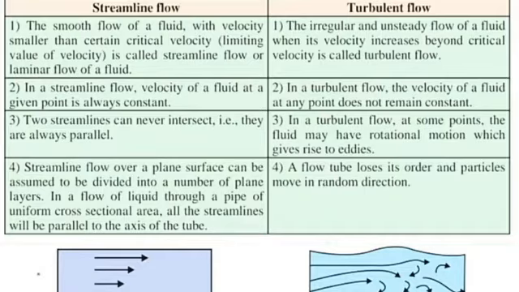In turbulent flow, a flow tube loses its order and particles move in random directions. An example of streamline flow is the steady flow of a river, which can be assumed to be a laminar or streamline flow. A flooded river flow or a tap running very fast is an example of turbulent flow.